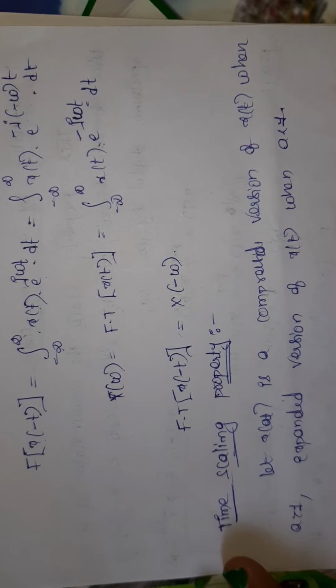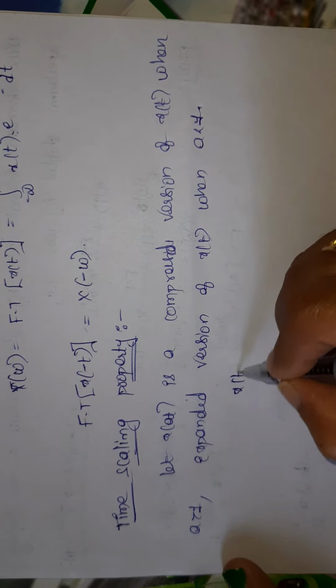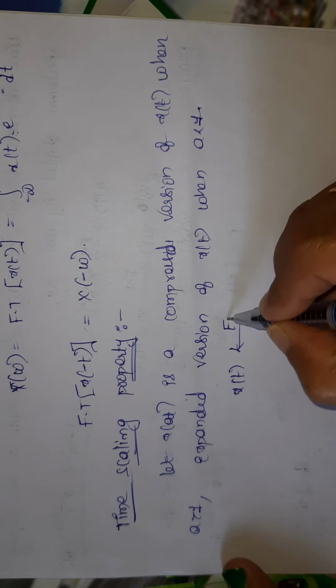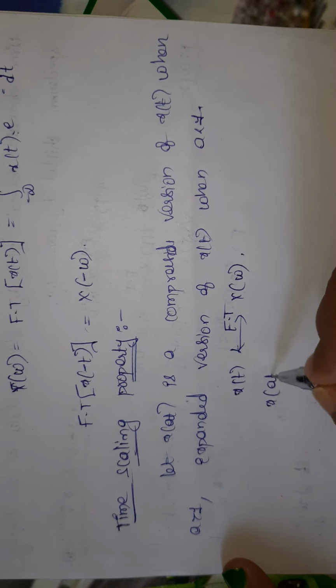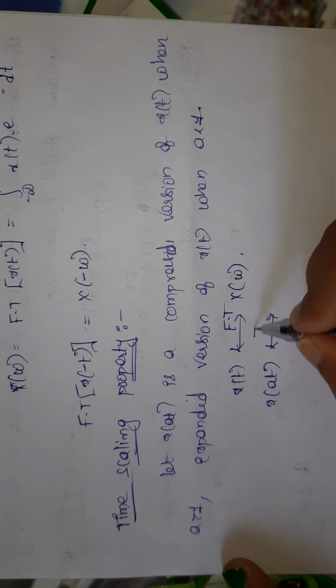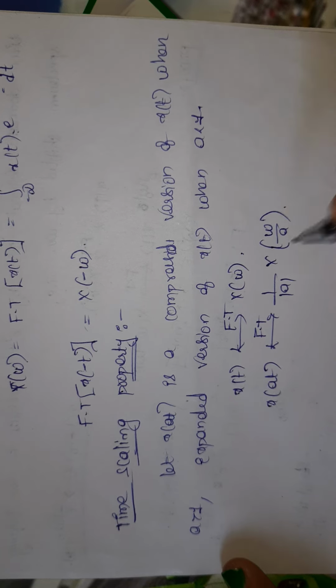So what is the time scaling property? It states that if the Fourier transform of x of t is X of omega, then the Fourier transform of x of at is 1 by modulus of a into X of omega by a.